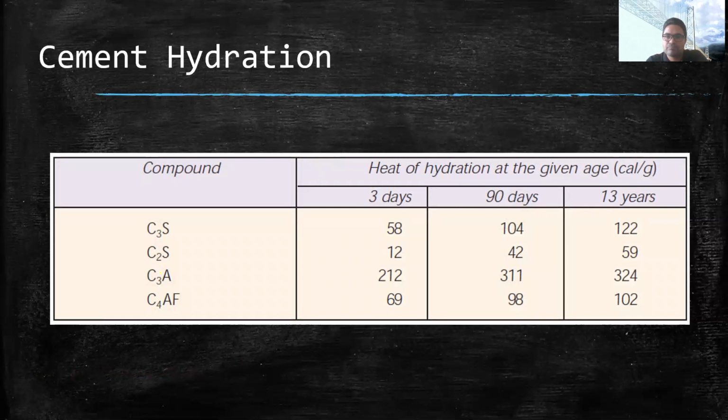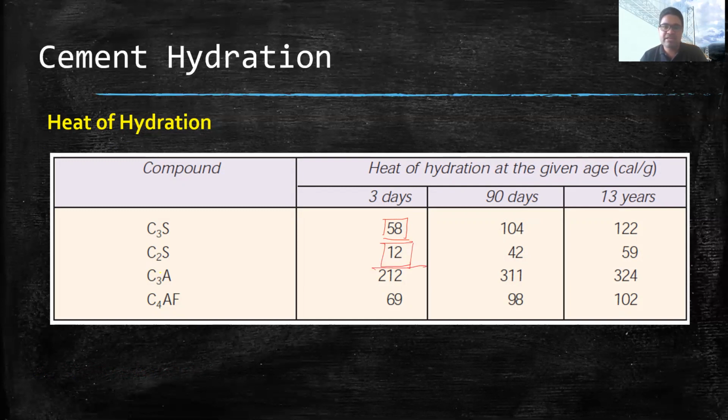So the reaction of cement with water is basically exothermic, which means when water is added to the cement, it liberates some heat. In the table you can see how different compounds liberate heat in the first 3 days, then 90 days, and up to 13 years. C3S in the first 3 days liberates this much heat. C2S is the least reactive in the first 3 days.